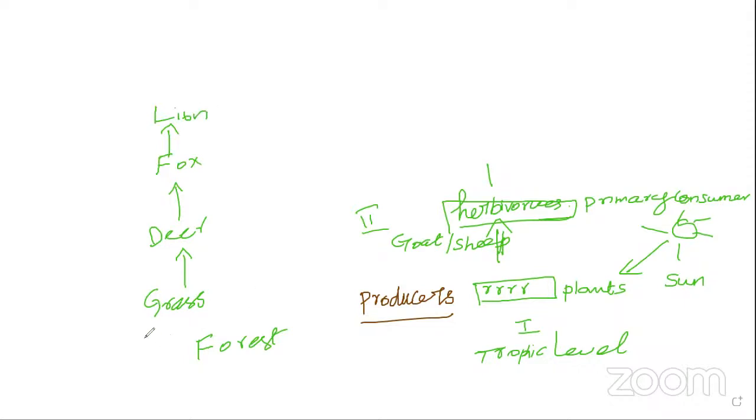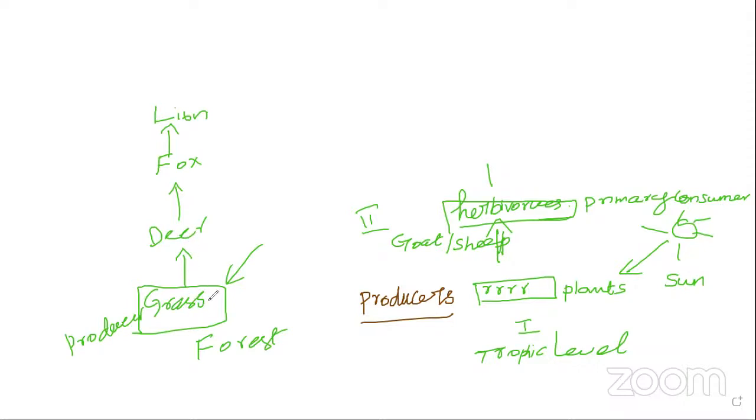Here, starting from which one? The grass is the starting point, isn't it? The producer. Okay, the producer traps the light energy and does photosynthesis, and also stores the energy in the form of starch or fruits or whatever it may be. Okay, deer consume the grasses because they need energy.